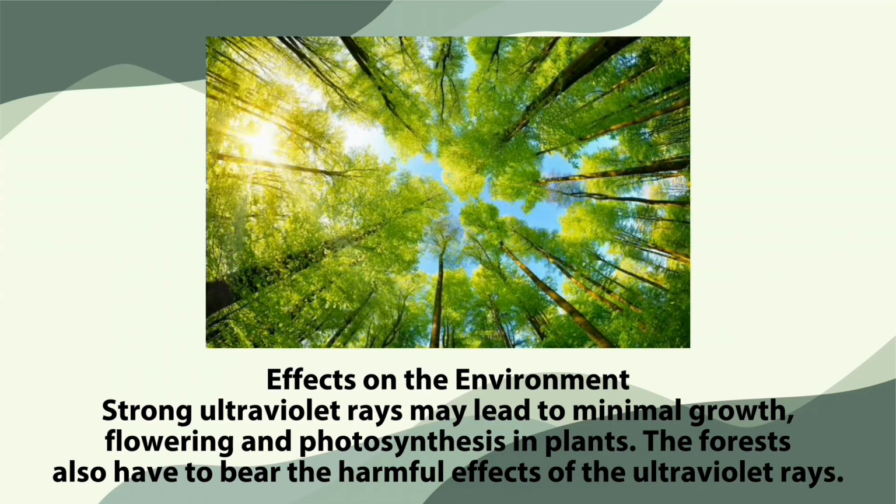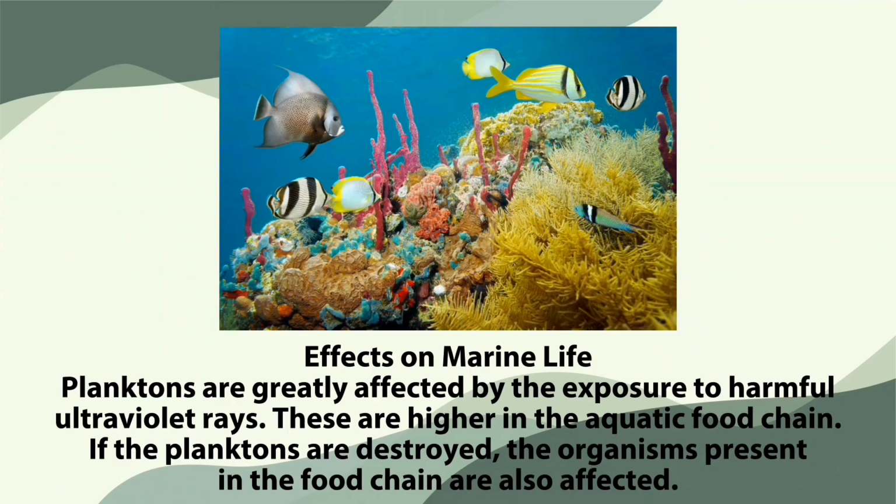Ozone layer depletion also has effects on our environment. The strong ultraviolet rays may lead to minimal growth, flowering, and photosynthesis in plants. The forests also have to bear the harmful effects of ultraviolet rays. There are also effects on our marine life. Planktons are greatly affected by exposure to harmful ultraviolet rays. These are higher in the aquatic food chain. If the planktons are destroyed, the organisms present in the food chain are also affected.